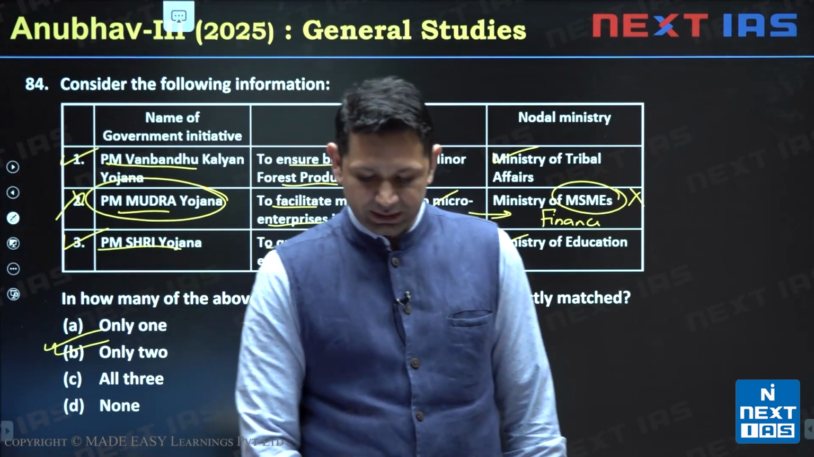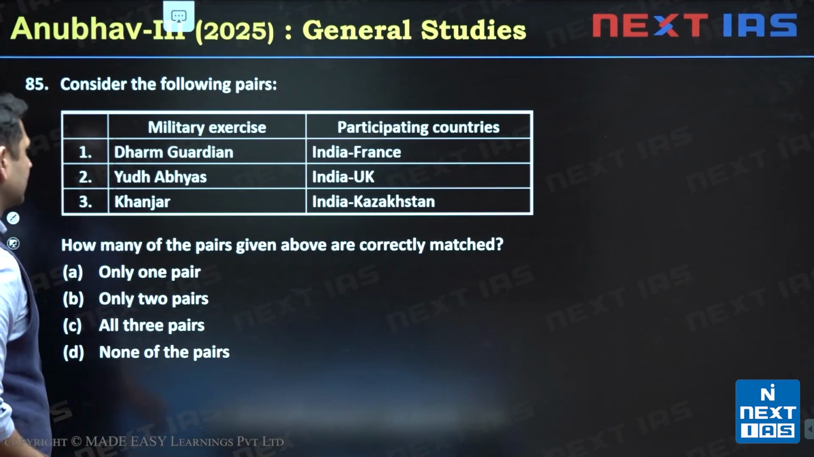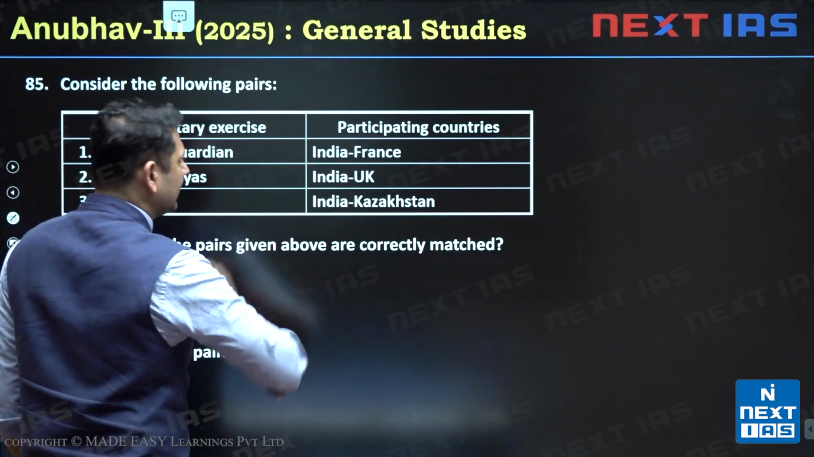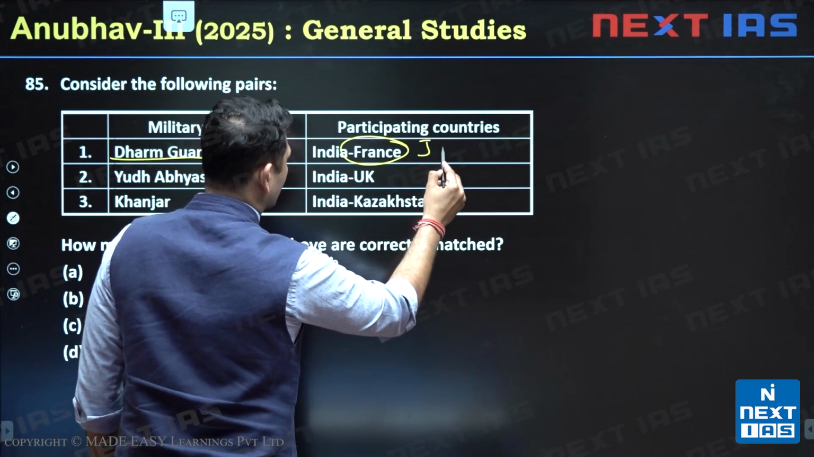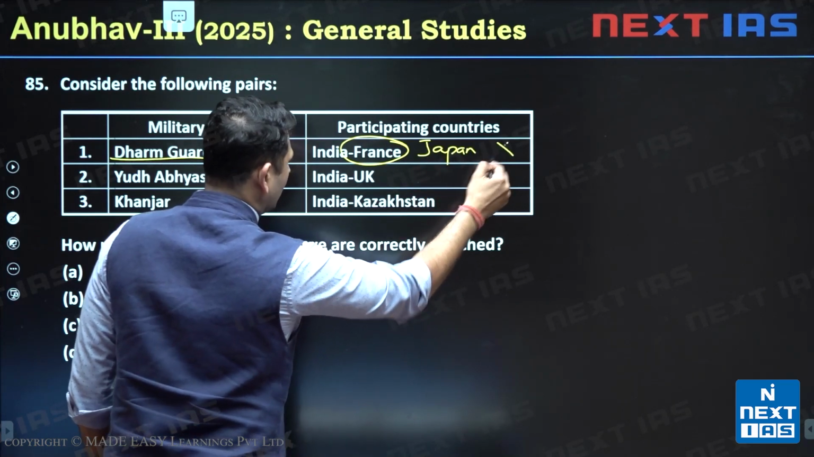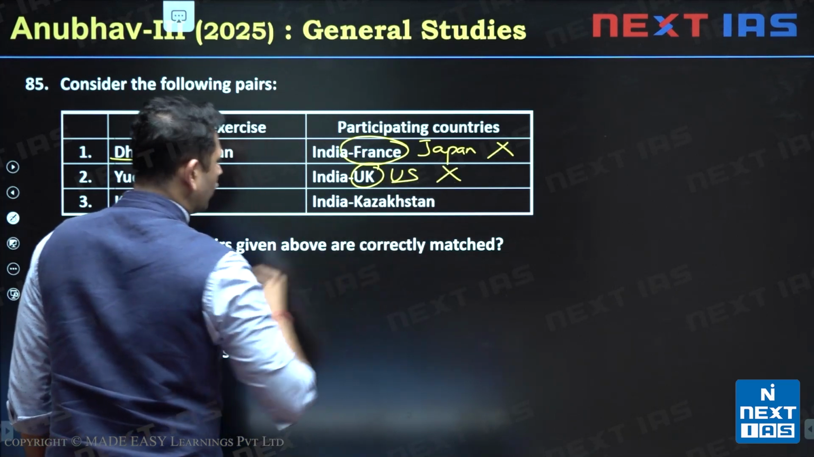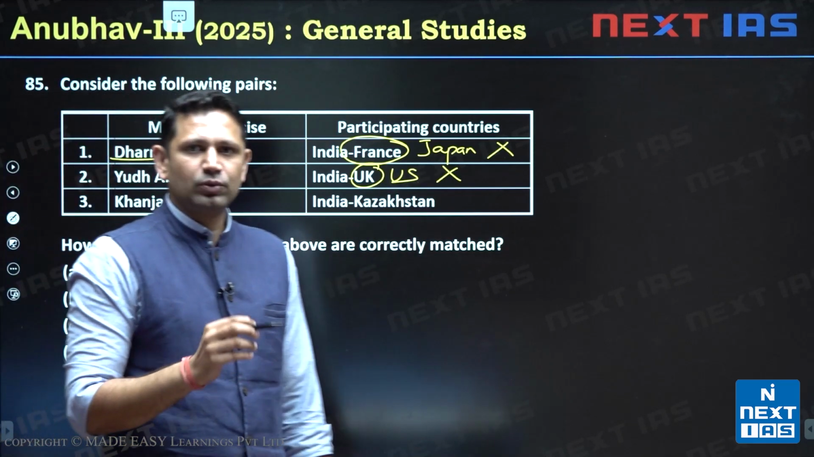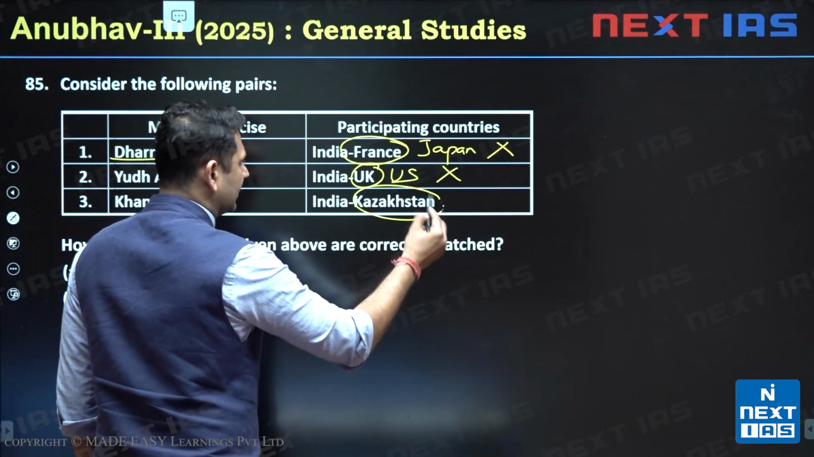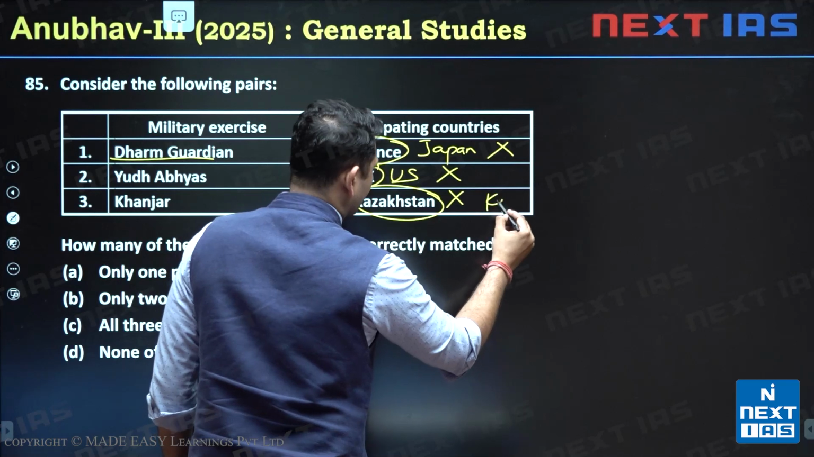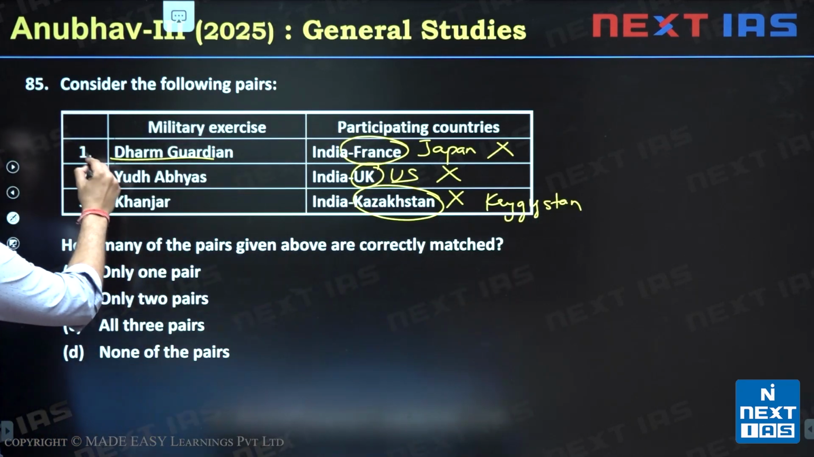The next we are having is question number 85. So question number 85 says, consider the following pairs: the military exercise and participating countries. First one is Dharam Guardian, India and Japan. So first one becomes wrong. Second is Yudh Abhyas. It is India and US. So this is also wrong. And this year this Yudh Abhyas was conducted in Rajasthan. Then third one is Khanjar, India and Kazakhstan. This statement is also wrong. It is Kyrgyzstan. So the third one is also wrong here.